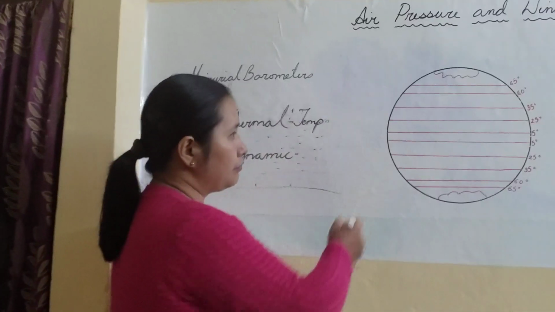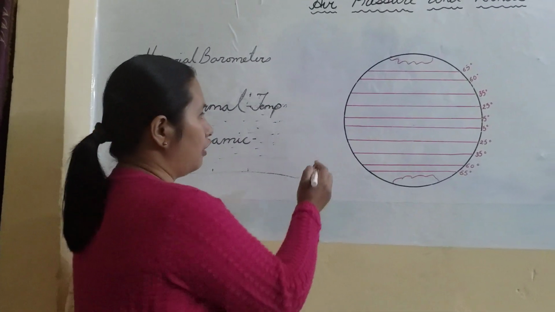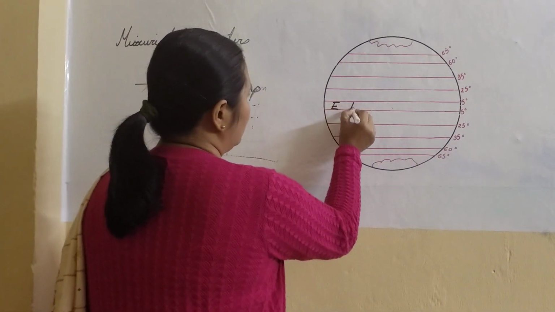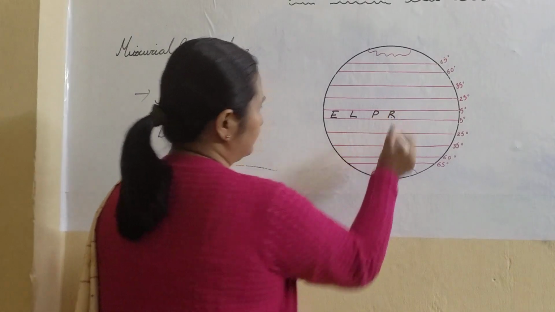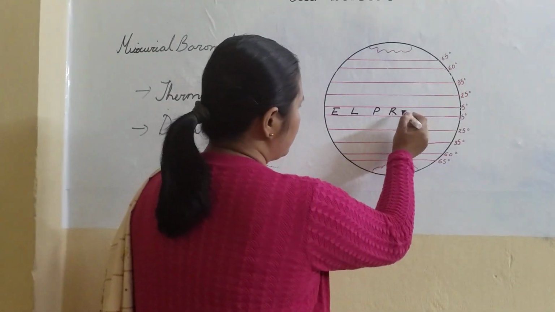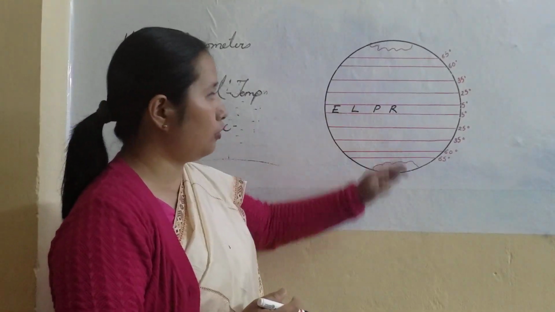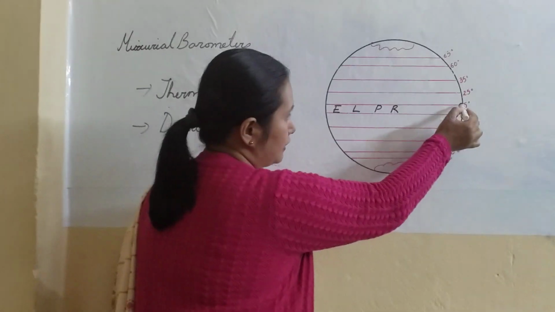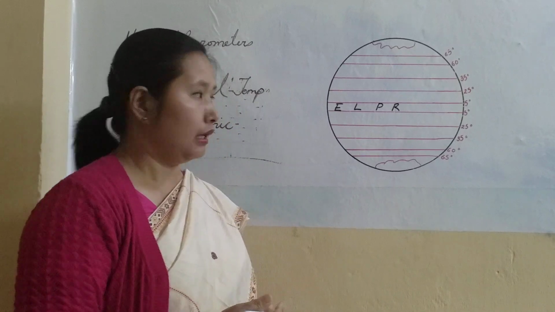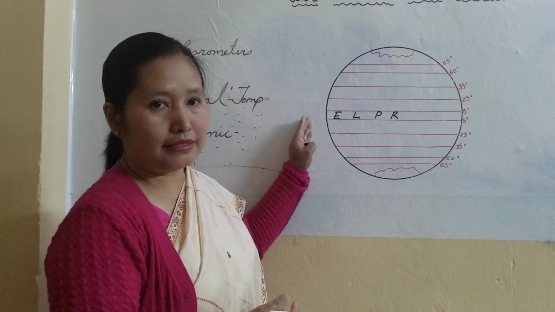Now into how many regions do we divide the earth into air pressure regions? First of all, we have the equatorial low pressure region. Why is this area with low pressure? As we have discussed already in the distribution of temperature, the equatorial region has the highest insolation, so there is high temperature.